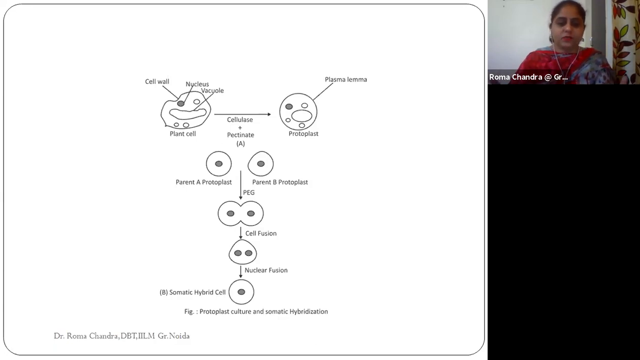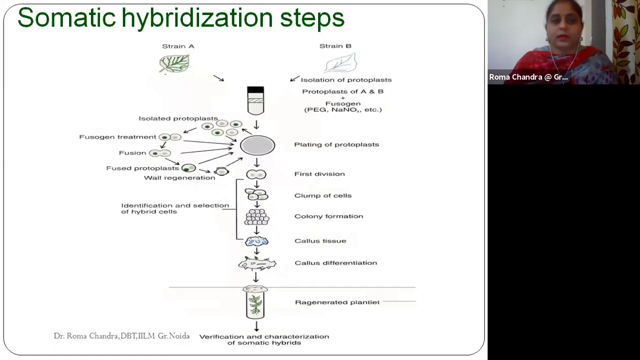Then we proceed with the process of protoplast fusion. You can see here, the moment fusion occurs, cell fusion takes place, and later on nuclear fusion takes place. What we finally receive is the somatic hybrid cell. Here you can see it in an elaborated manner: these are the two strains. We have isolated the protoplasts, protoplast A and protoplast B, from the two strains A and B.